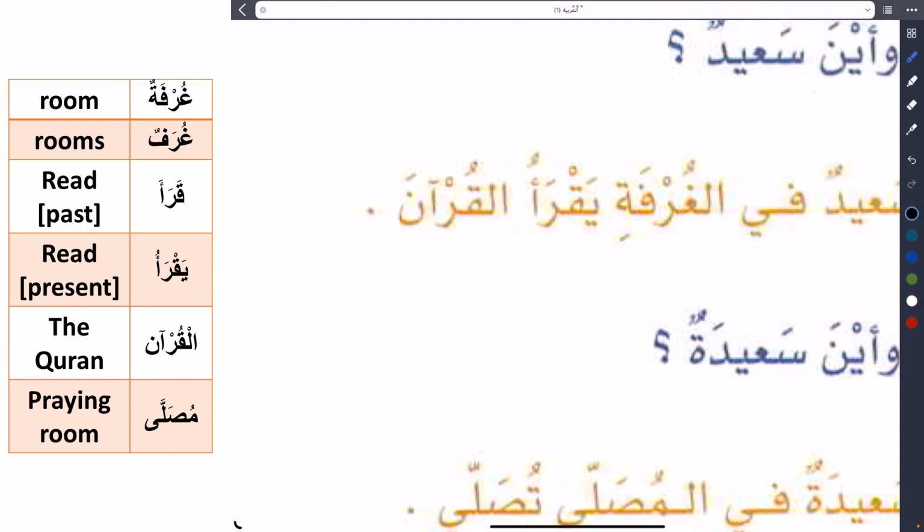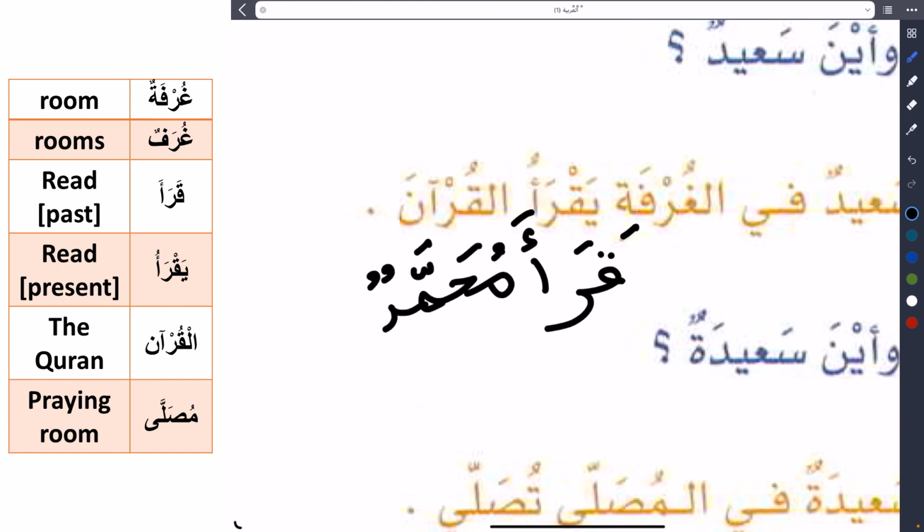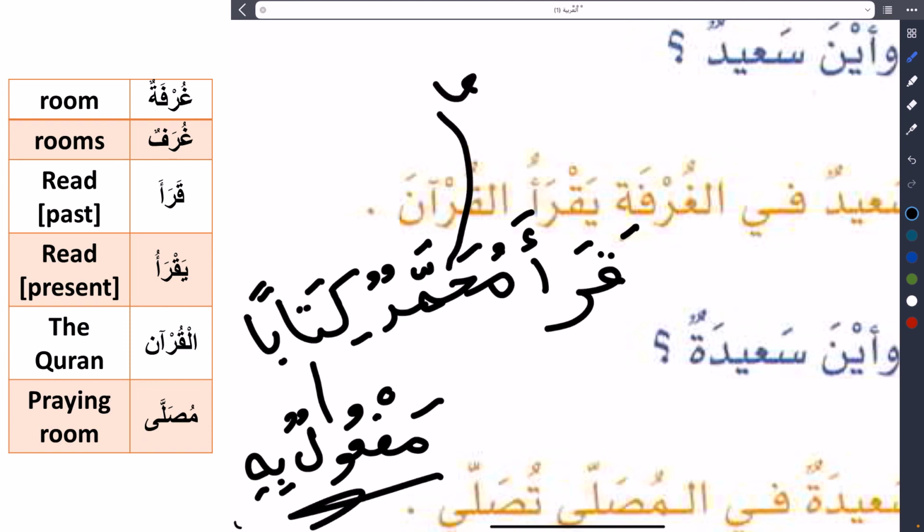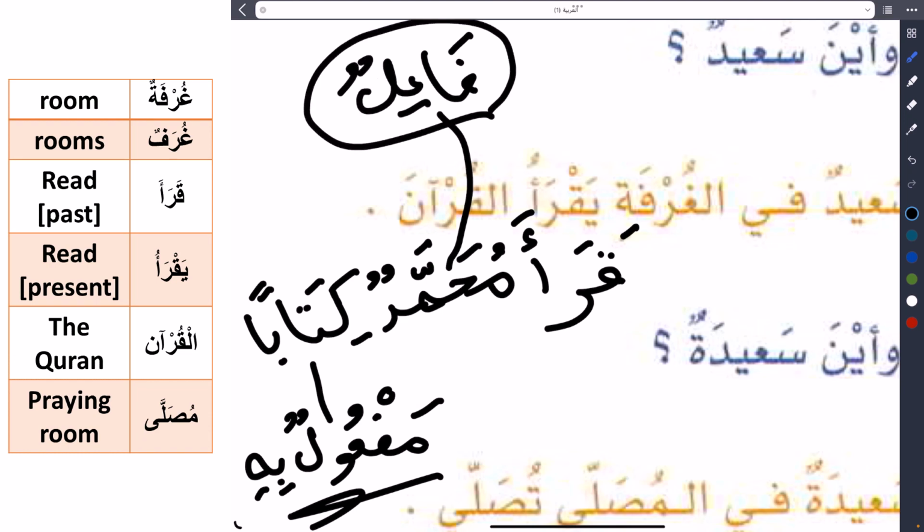Don't forget. So قرأ Muhammadun a book. Kitaban. Two fatha. This is object. مفعول به. It's important to know these Arabic terms. مفعول به for object and فاعل for subject. فاعل comes normally with dhamma. مفعول به comes with fatha.